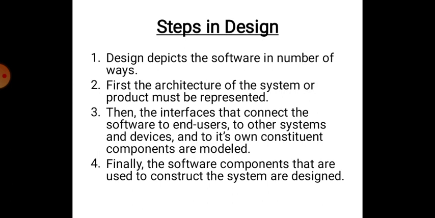You should also consider the other systems where the system that you are going to develop will be implemented, and how this system is going to interact with the other devices, and also with its own constituent components. So all these detailed aspects should be looked into, that is interfaces, how the end users are going to connect, how the devices are going to connect, and its own constituent components. Point number 4. Finally, software components that are used to construct the system are designed. Once the architecture is developed, then you can go in for individual component design.